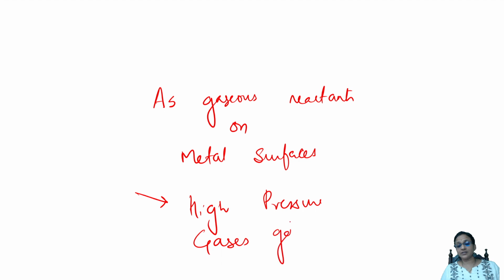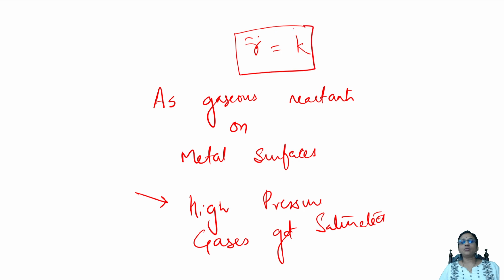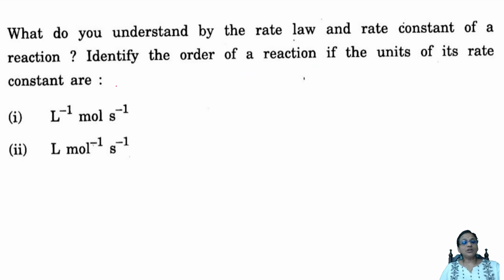When they get saturated, what does the rate of the reaction depend upon? The rate depends only on the rate constant, not on concentration terms. Done? Next question. What do you understand by the rate law and the rate constant?